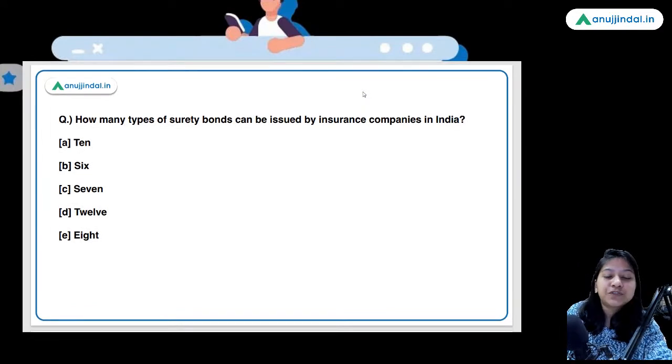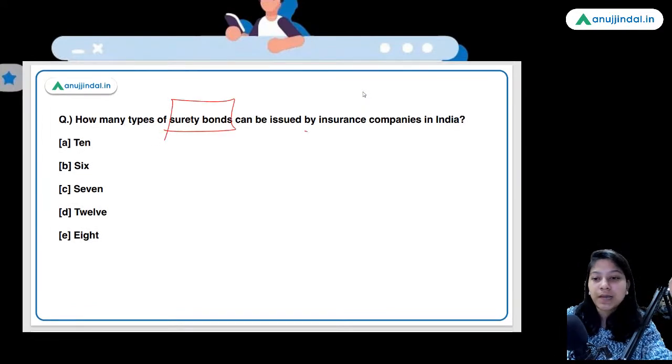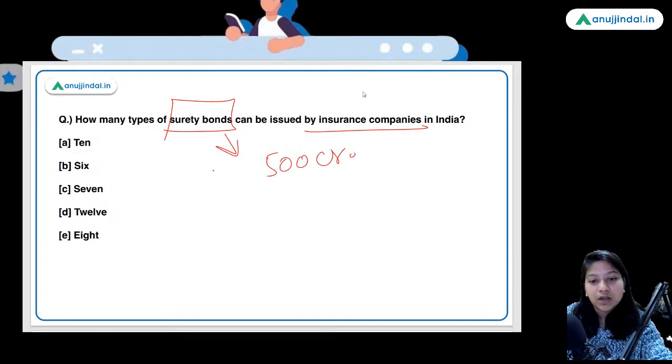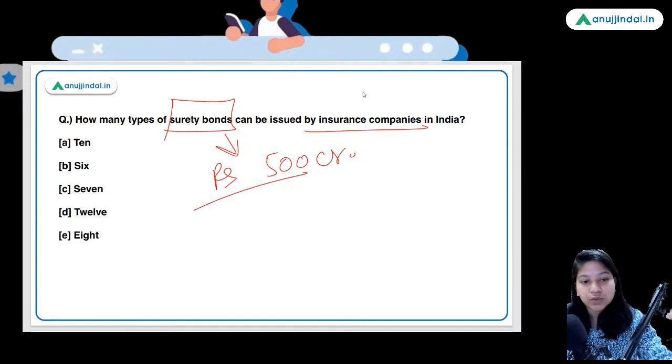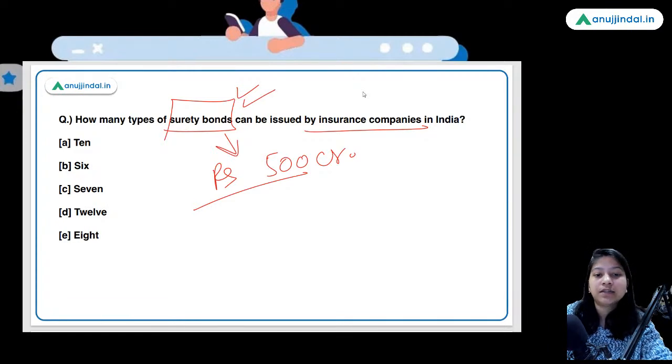How many types of surety bonds can be issued by the insurance companies in India? Yesterday we covered the question on the maximum amount of surety bonds that can be written by an insurance company in 1 year. Here this question is about the new guidelines of the IRDAI regarding the types of surety bonds that can be issued by the insurance companies.